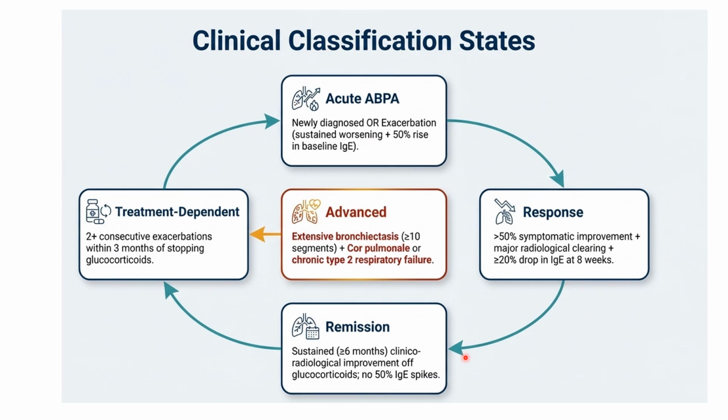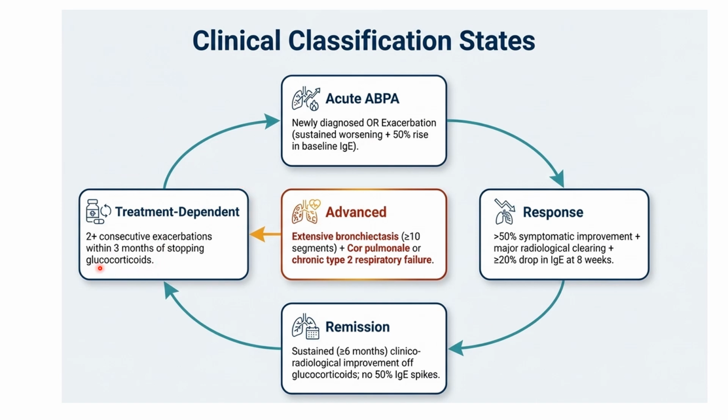That is response. Remission means sustained for more than 6 months clinical and radiological improvement, off glucocorticoids and no 50% IgE spike. So IgE is at baseline. So that is remission.